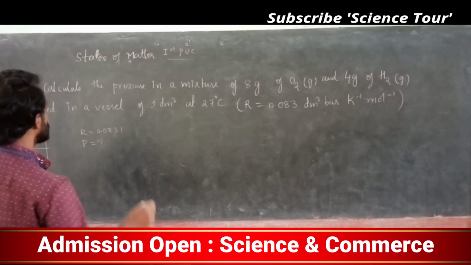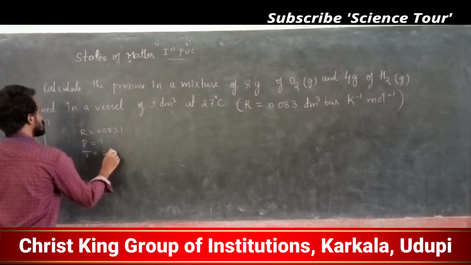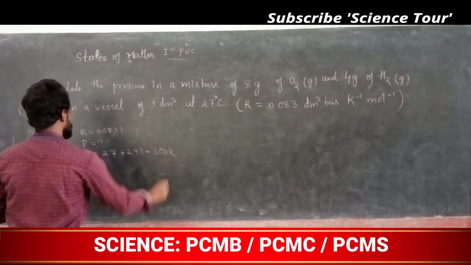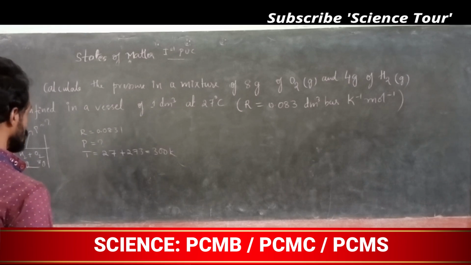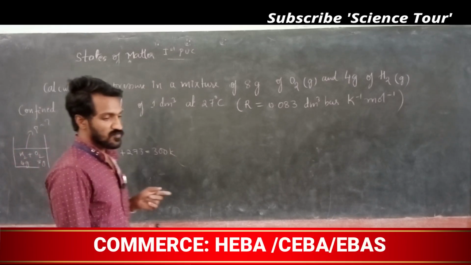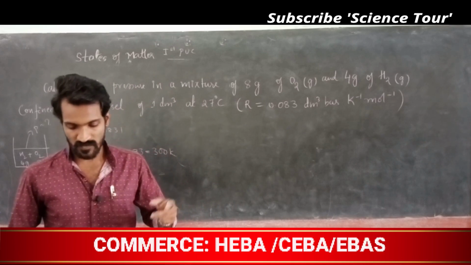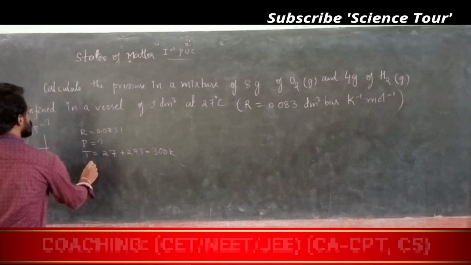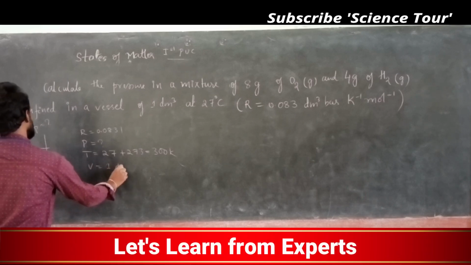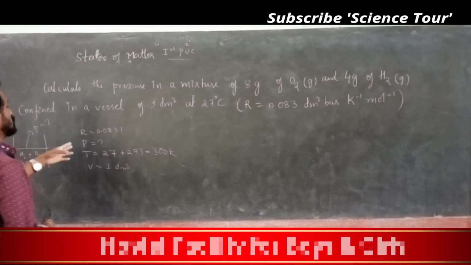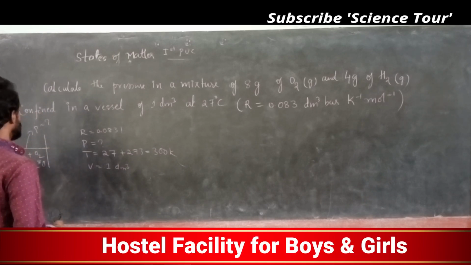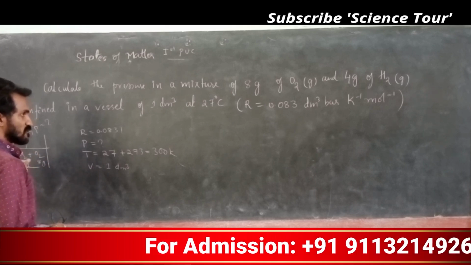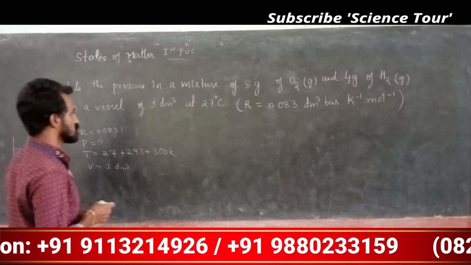Then temperature is given, 27 degrees Celsius. That means converting, it is 300 Kelvin. Volume is also given, 1 dm cube, so V is equal to 1 dm cube. R is given, T is given, V is given, and the gram weight is given, but the number of moles is not given. You have to find the number of moles of hydrogen and oxygen.